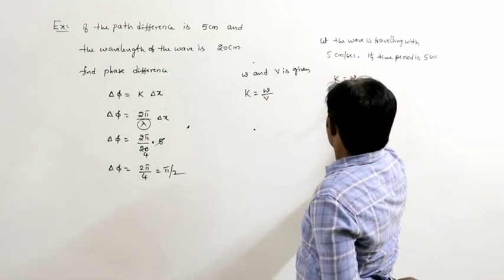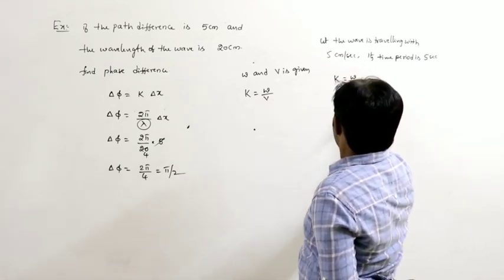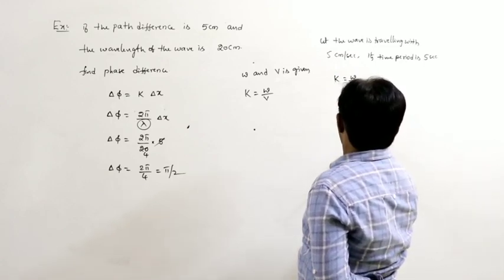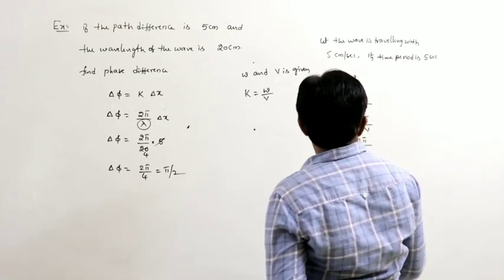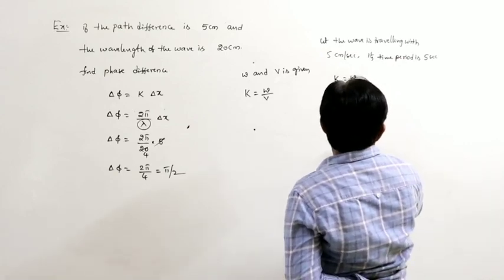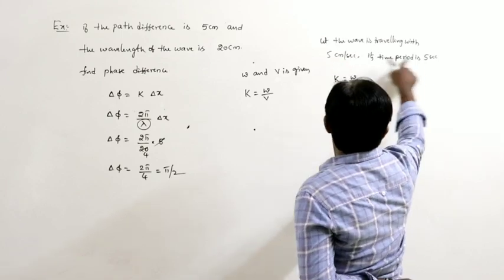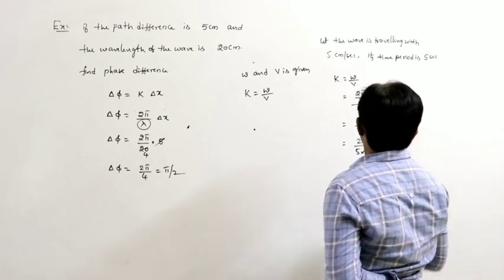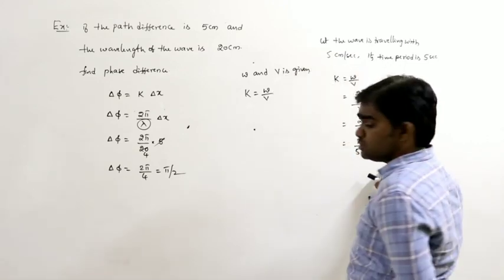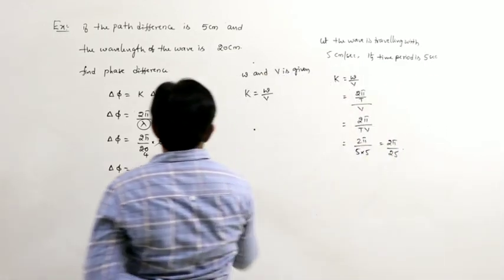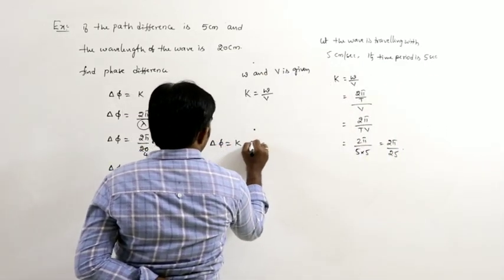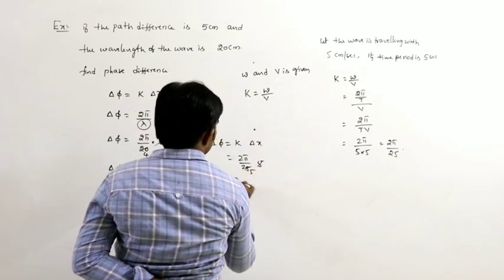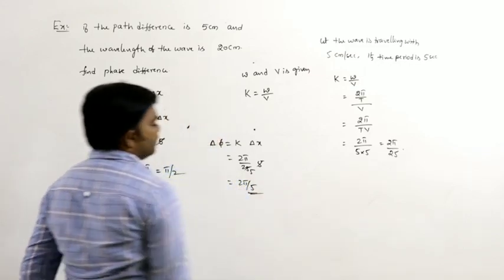K is equal to omega by v. Omega can be written as 2 pi by T divided by v. So, 2 pi by T into v. Given that T is 5 seconds and v is 5, that is 2 pi by 25. K is 2 pi by 25. Then substitute here. In this situation, delta phi is equal to k into delta x. K is 2 pi by 25 into x, which is considered as 5. So, the phase difference is 2 pi by 5.